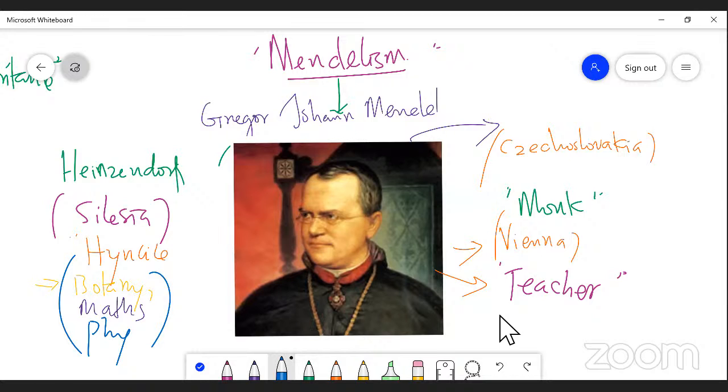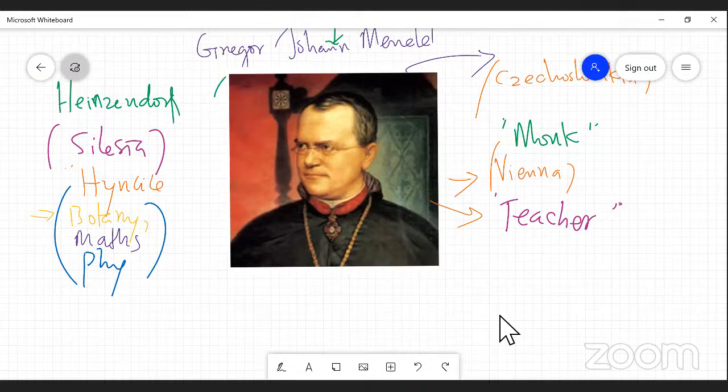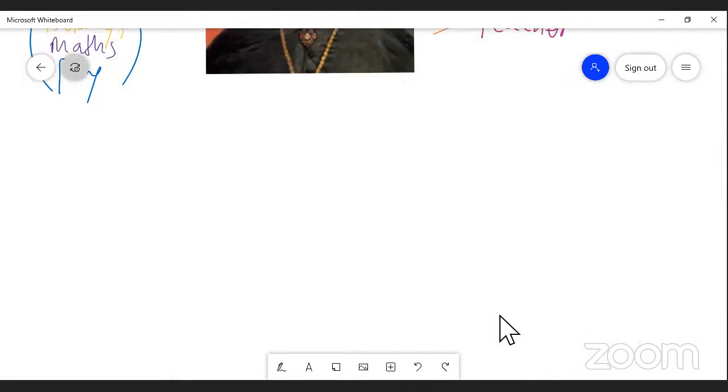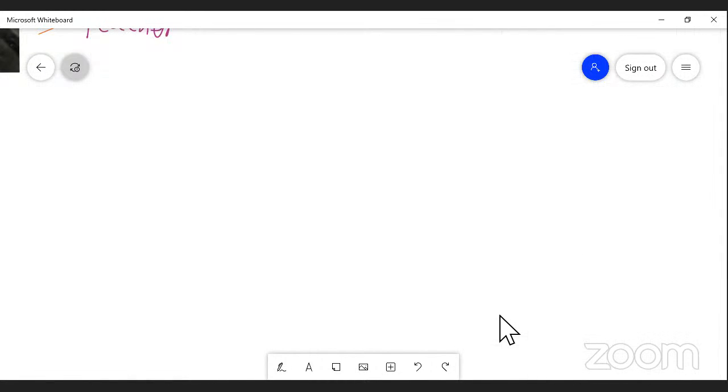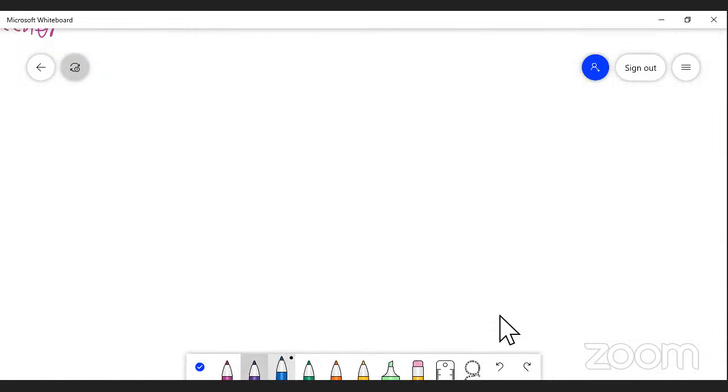And later on, after a few years of staying in Vienna, he went to Brunn. Then he published a book in Brunn. In the Brunn Society, he concentrated more on the study of the Pisum sativum plant, right? The pea plant. Pisum sativum is the binomial of the pea plant.